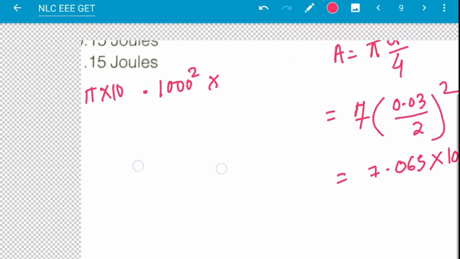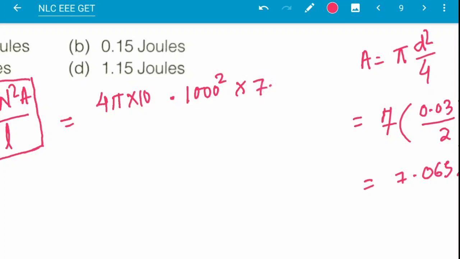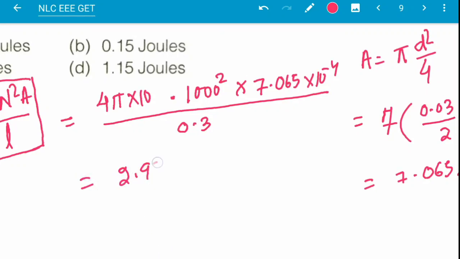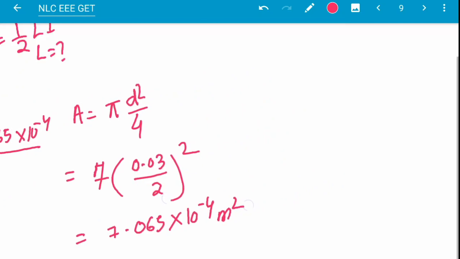So here I will put this one, 7.065 into 10 to the power minus 4 by 0.3. This is the formula for L, and this will be around 2.95 into 10 to the power minus 3 Henry, 2.95 millihenry.